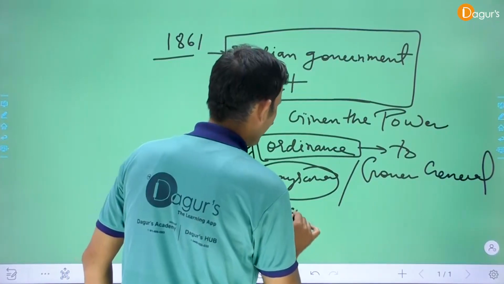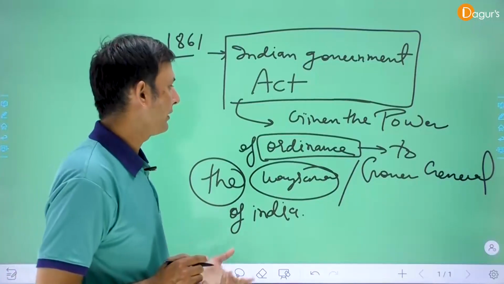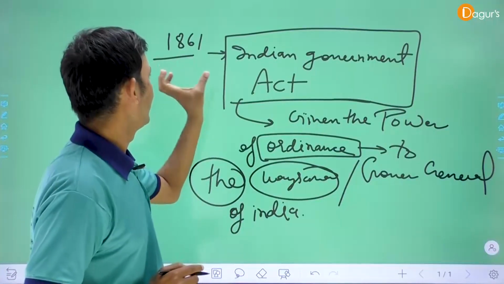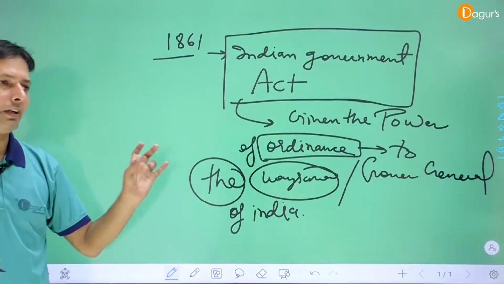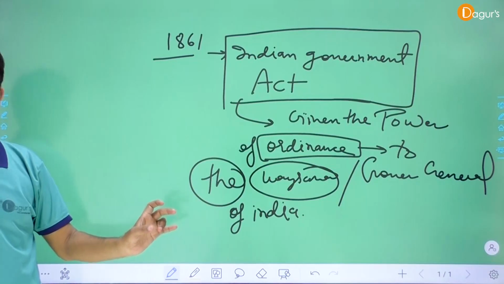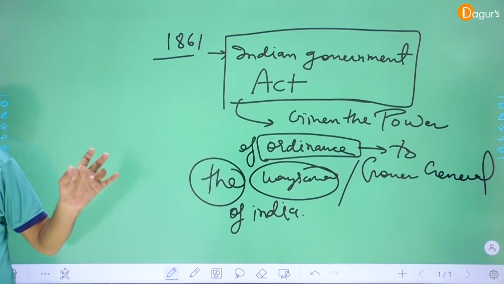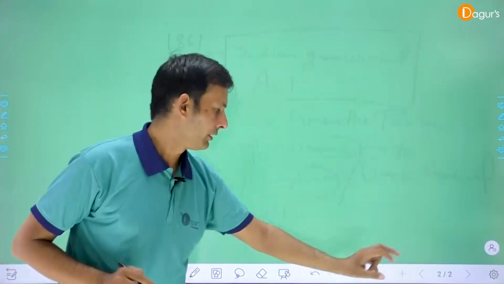The main point of the 1861 Indian Government Act is that it gave the power of ordinance to the Viceroy of India. Clear? Now we discuss the next act.